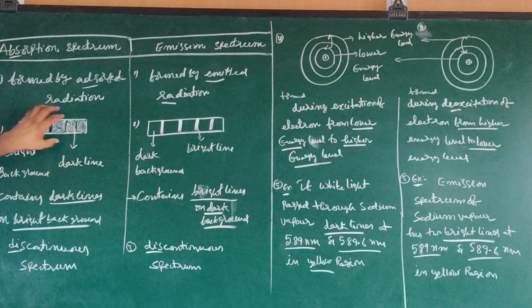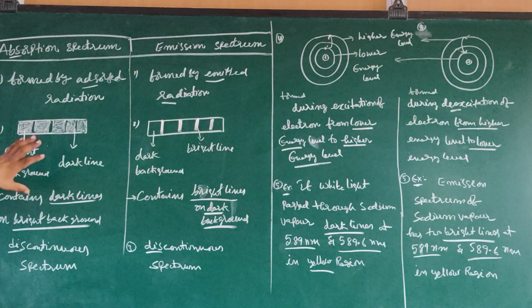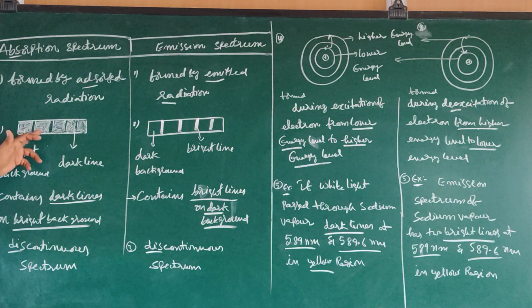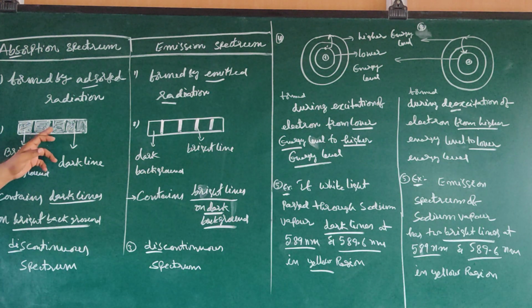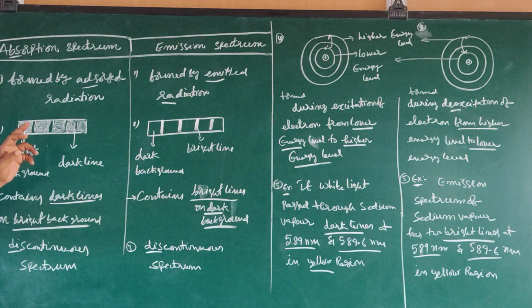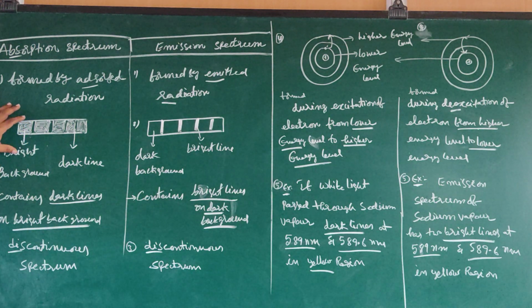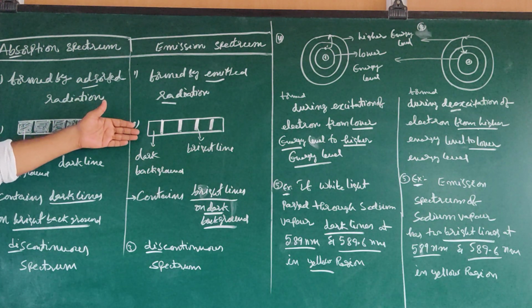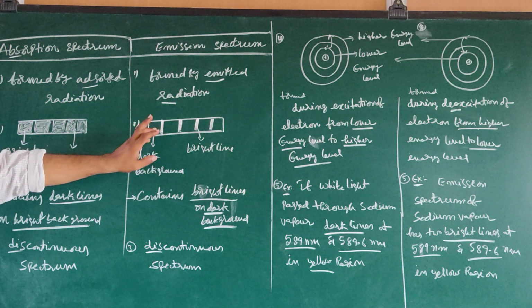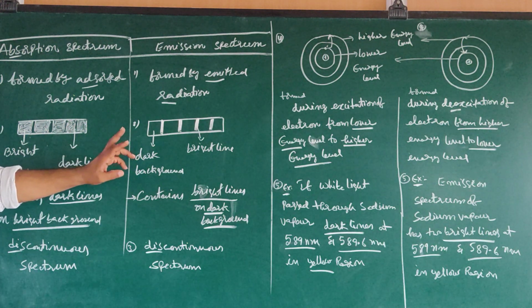Let us compare these two spectra. Here, this is a bright background. Alternatively, we have bright backgrounds. In between the bright backgrounds, we have dark lines. This is dark line, this is dark line. Dark lines between bright backgrounds. In the other one, your background is dark, but lines are bright, so both are opposite to each other.